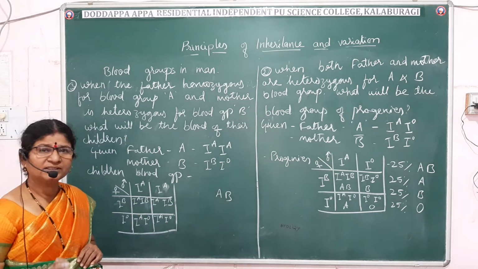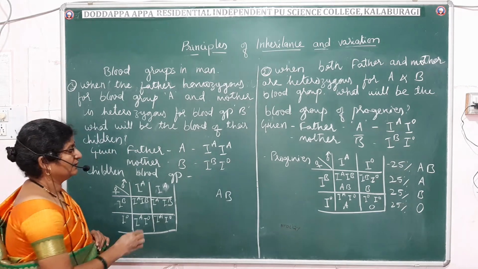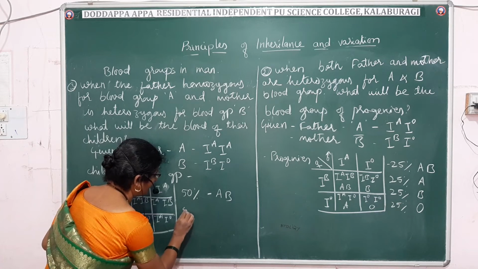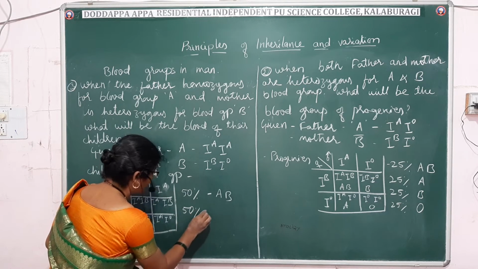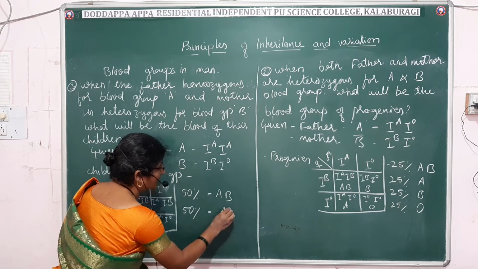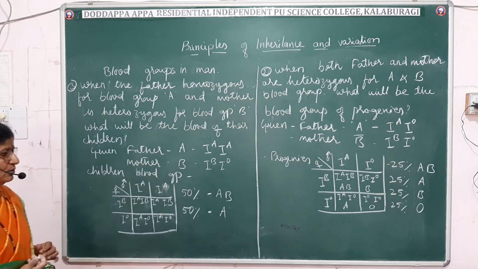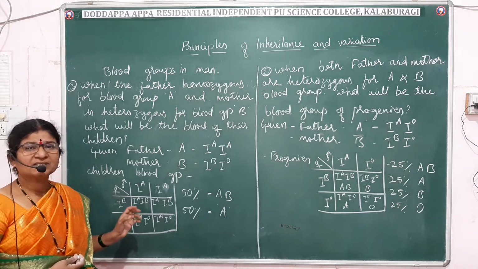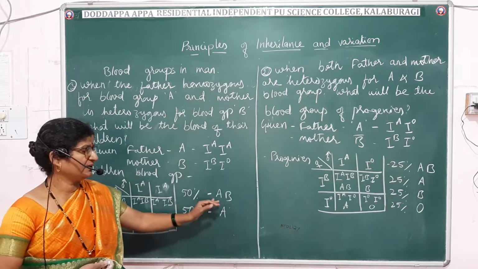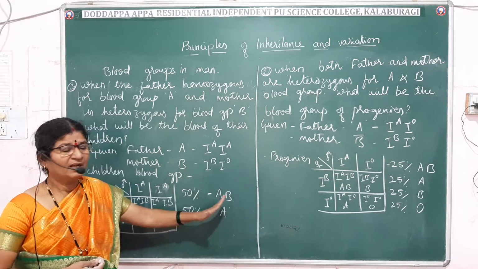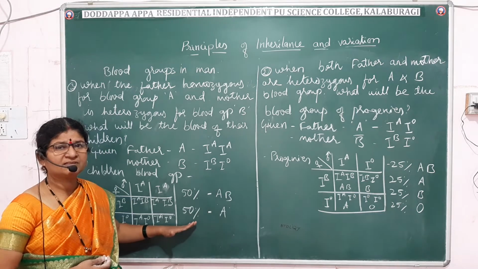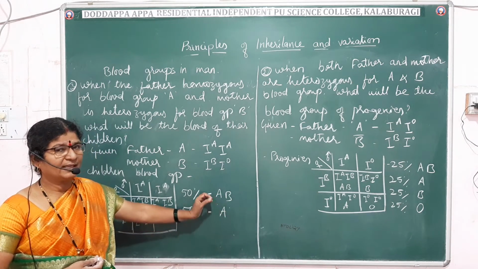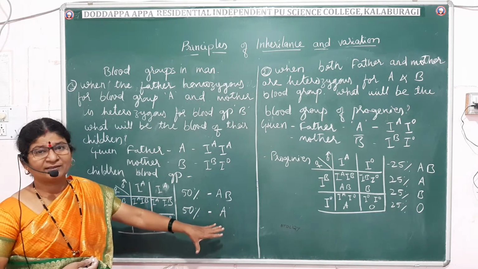If you take all the children as 100%, 50% of them will have AB blood group, and the other 50% will have A blood group. So what are the chances in this case? 50% of their children will have AB blood group, and the other 50% will have blood group A. That is, their blood group will be AB and A only.